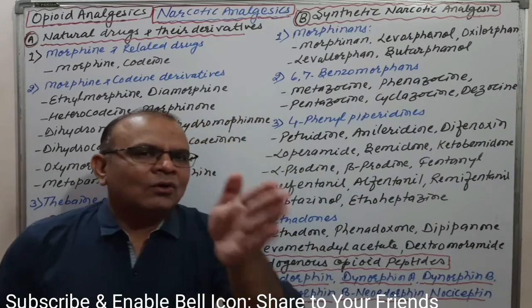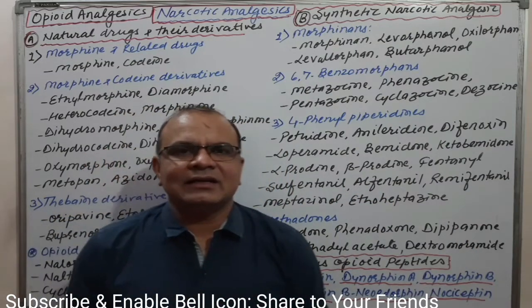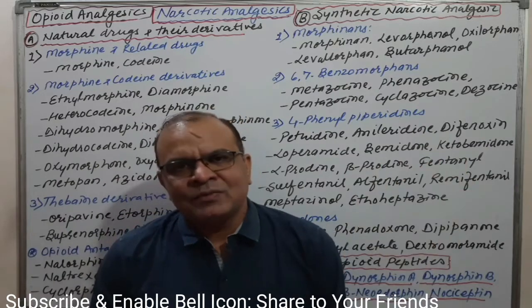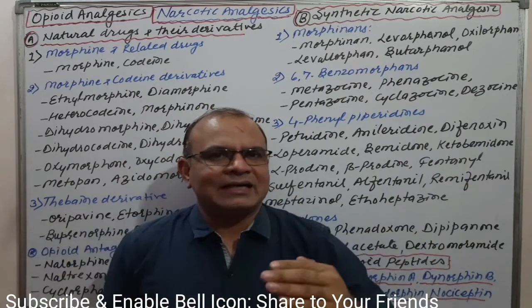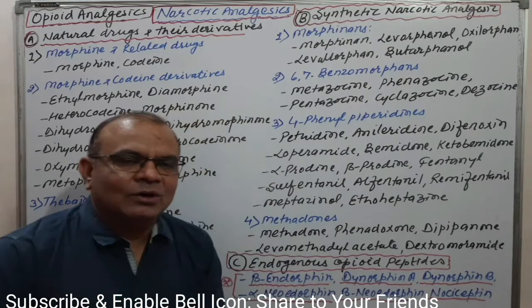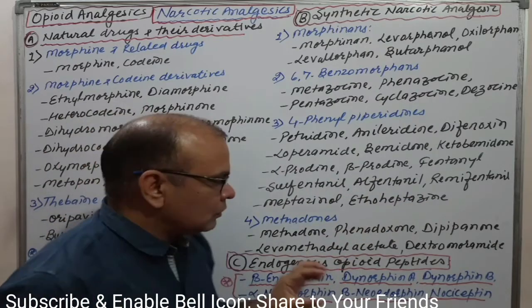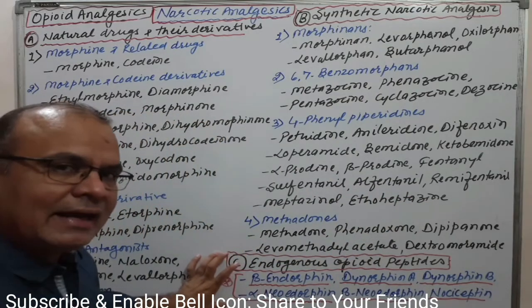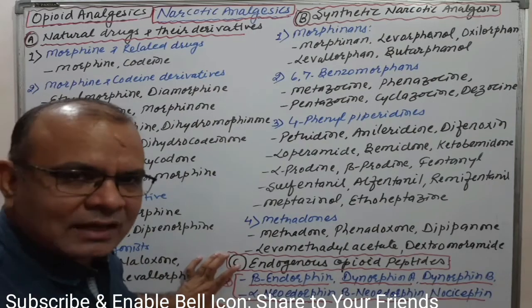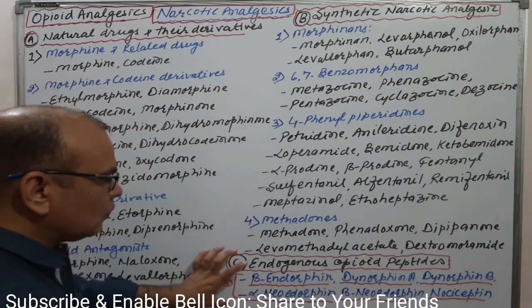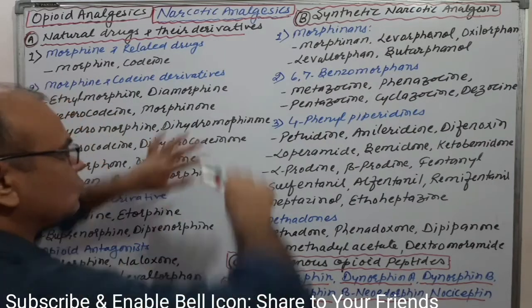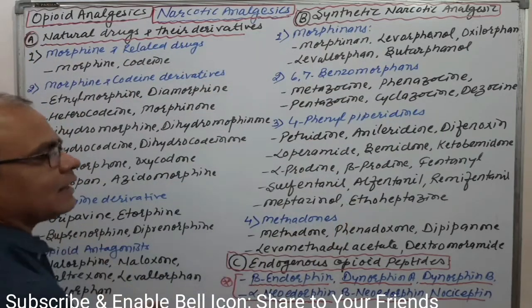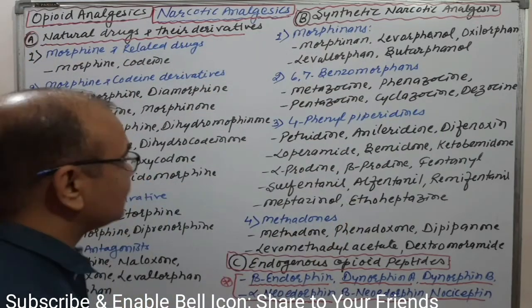As you know, opioid receptors have different categories: mu, kappa, and delta. Depending on the receptor, they have different types of pharmacological action. These endogenous peptides act on the opioid receptors, and through these opioid receptors all these drugs act. Let us discuss one by one.